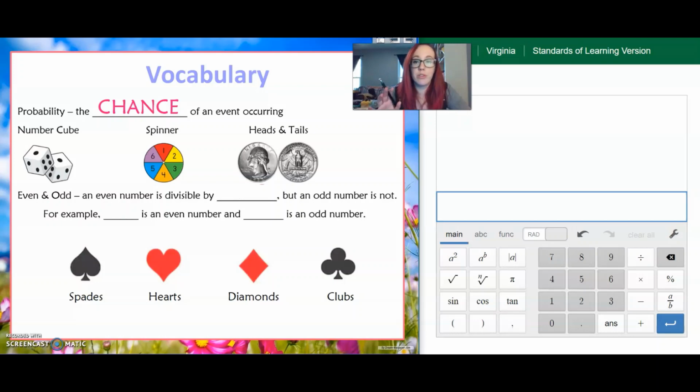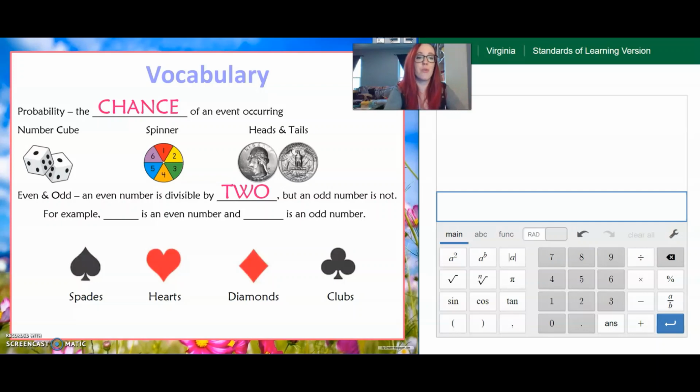The one other thing I want to talk about, which I think Ms. Voss mentioned a little bit in yesterday's video, is what even and odd numbers are, because you will need to know this for probability. An even number is a number that is divisible by 2 evenly. If we look over here at Desmos, I can show you.